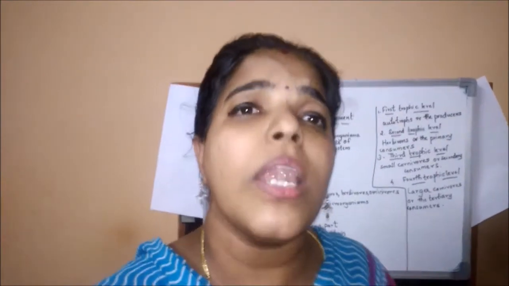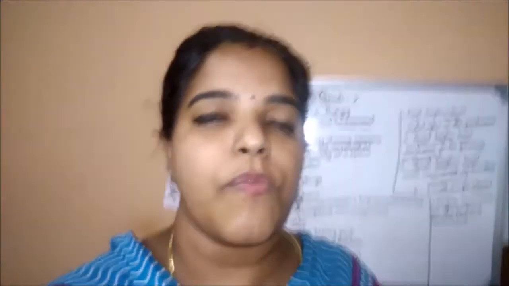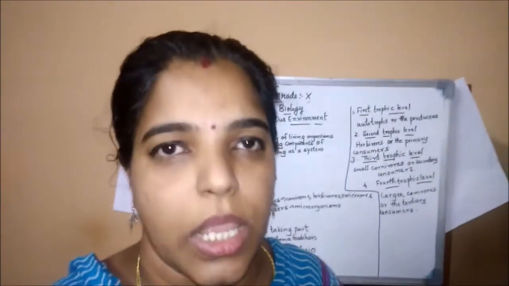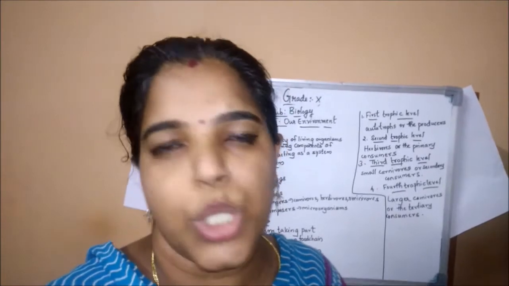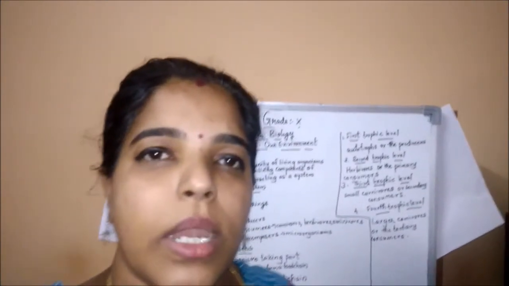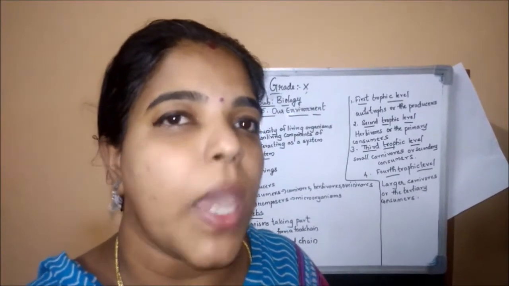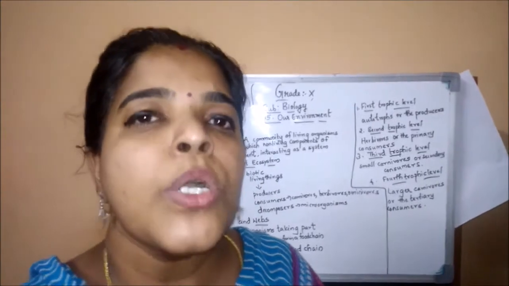Next, consumers. What do you mean by consumers? All human beings are consumers. We depend on green plants. We buy vegetables from the shop, rice and other things, and cook in the kitchen. The leaf is the kitchen of the plant, where they prepare their own food and also provide us food.